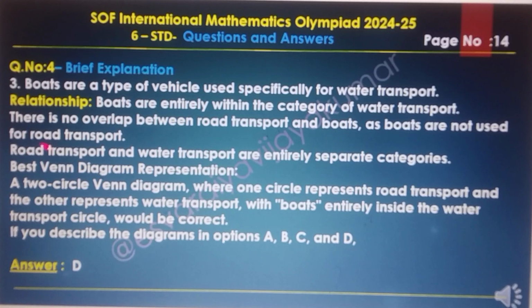categories. The best Venn diagram representation is two circles, where one circle represents road transport and the other represents water transport, with boats entirely inside the water transport circle. That would be correct. If you describe the diagram, it is option A, B, C, D. The final answer is D.